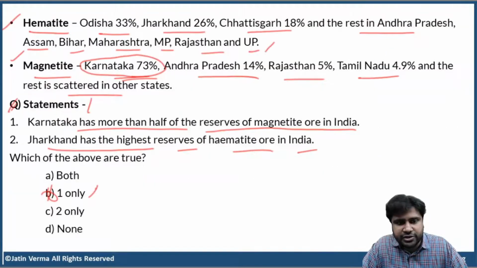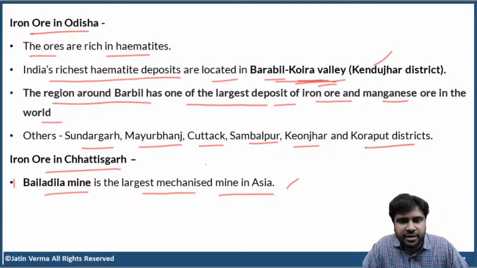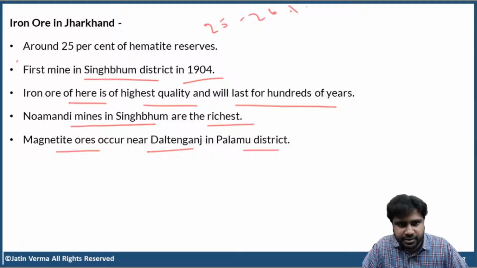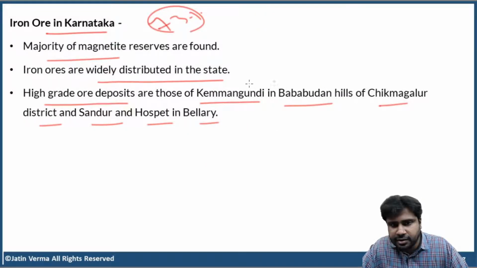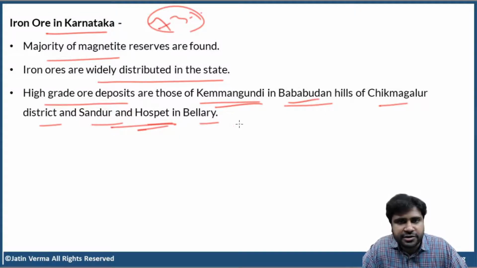You have seen this question, right? This is how UPSC will ask. Okay, UPSC will not expect you to remember all the names that are located within a state. Like for example, here. There are so many names, right? This name. Okay, these two names. You don't have to remember all that. But you have to remember that 73%, the maximum majority of magnetite, is found in Karnataka.